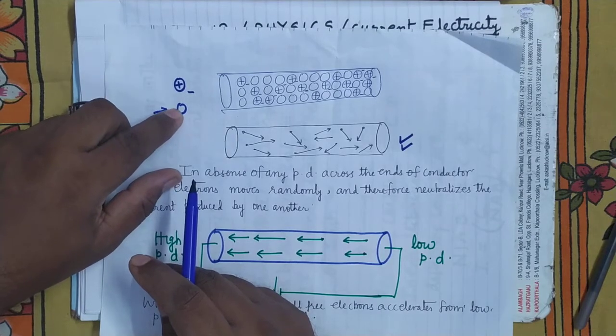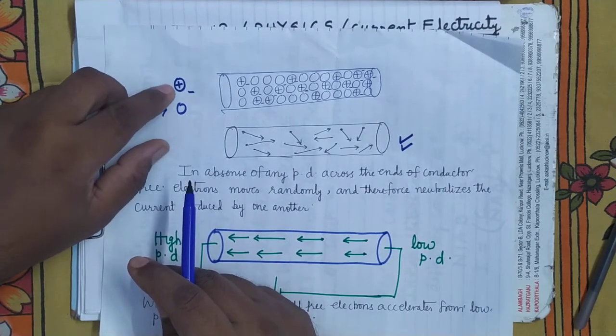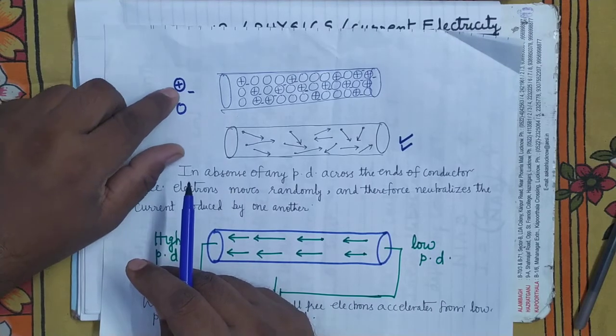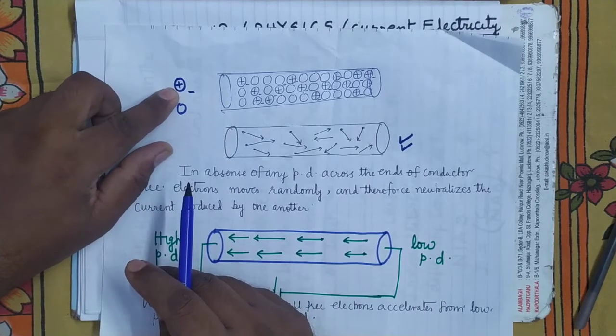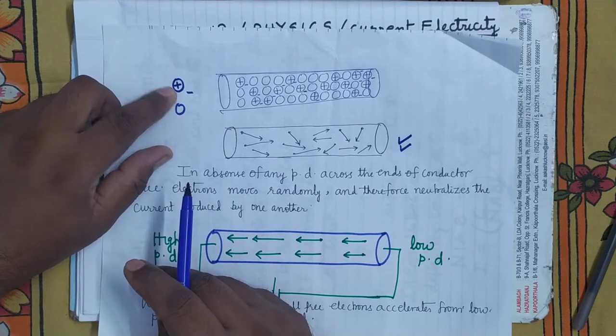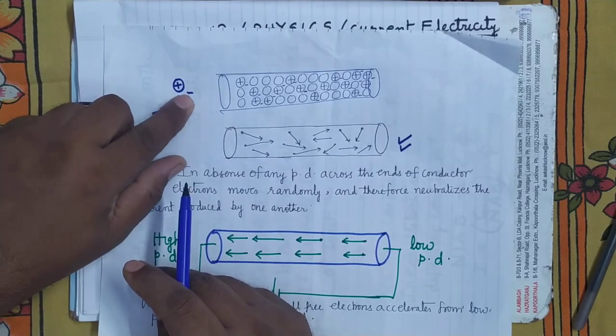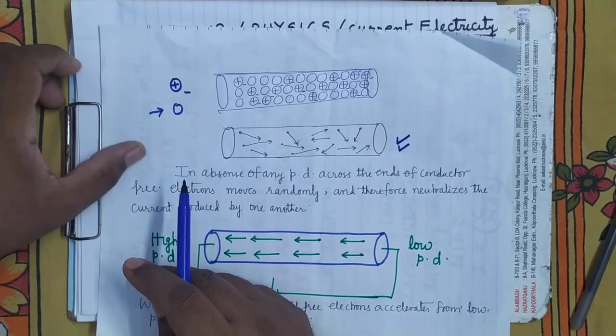That's why there is no sign shown here. But from here, electrons have come out from the valence shell. That's why it is represented by a positively charged ion. And this line is representing the free electron.